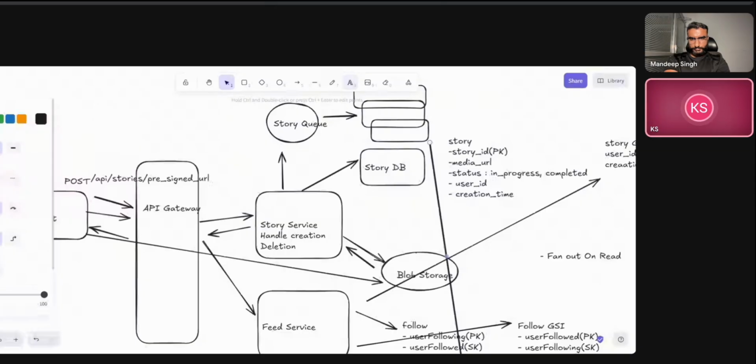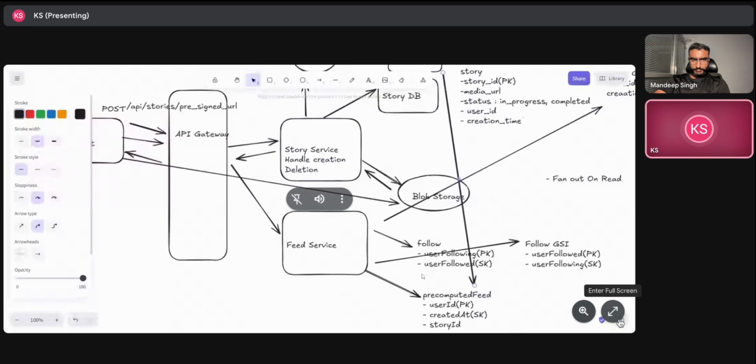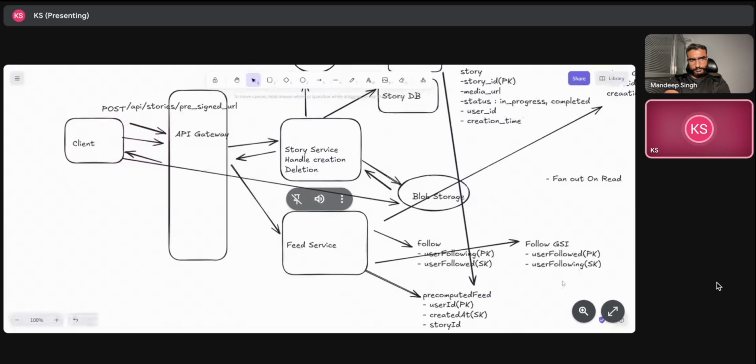So I'm thinking about utilizing a kind of hybrid approach. In the follow table, we will have a flag: is a pre-computed feed needed to be generated for that or not? For a user that has a large number of followers, we will not generate the pre-computed feeds for those followers when the user posts.